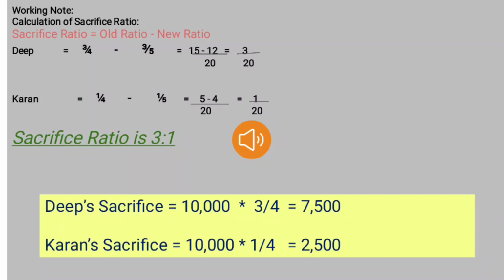Now it is easy to calculate the sacrifice ratio. See the formula: old ratio minus new ratio. Deep is equal to 3/4 minus 3/5 is equal to 15 minus 12 upon 20 is equal to 3/20. Karan is equal to 1/4 minus 1/5 is equal to 5 minus 4 upon 20 is equal to 1/20. So the sacrifice ratio is 3:1. So here we have to distribute goodwill in 3:1 ratio to the old partners.